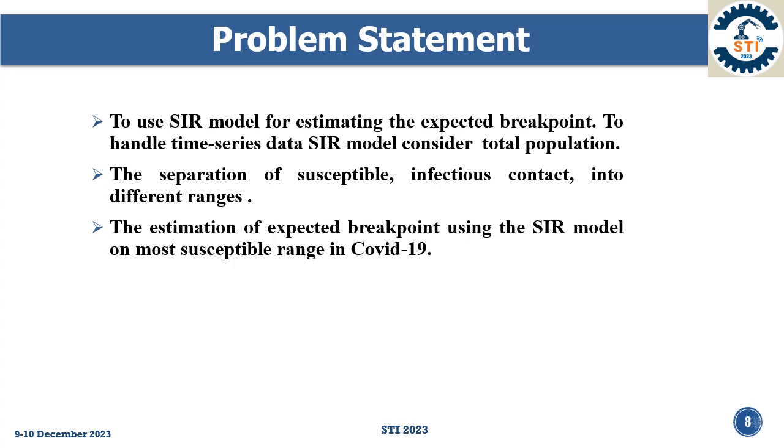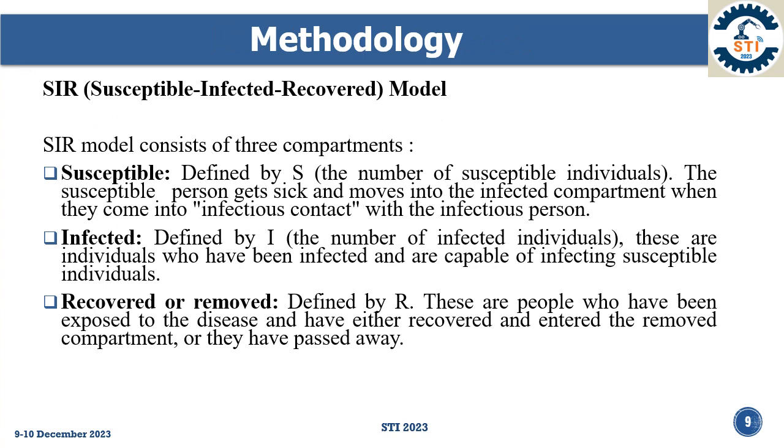Problem statement: to use the SIR model for estimating the expected breakpoint and to handle time series data. The SIR model considers the total population and the separation of the susceptible, infected and recovered into different groups. Methodology: SIR model, the susceptible, infected and recovered model. The SIR model consists of three components.